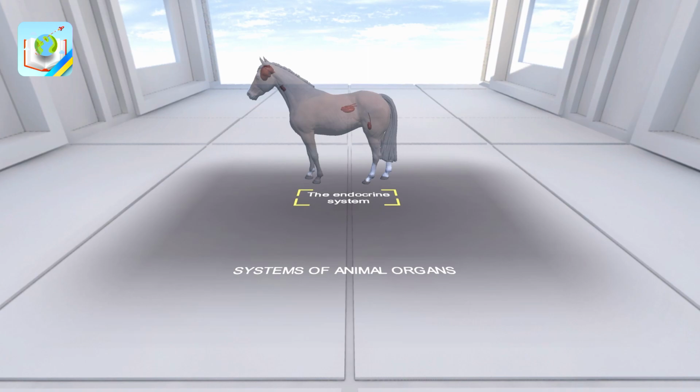The endocrine system is closely related to the nervous system. It consists of glands that secrete hormones and other special biologically active substances. These substances, together with the nervous system, coordinate the processes taking place in the body. The immune system serves to protect the body from foreign influences. Various pathogens, in particular,